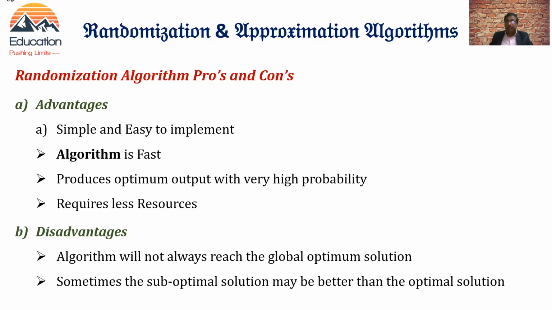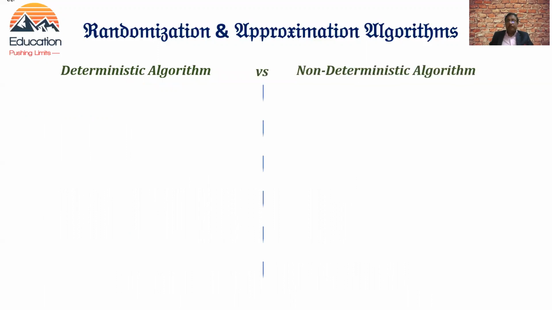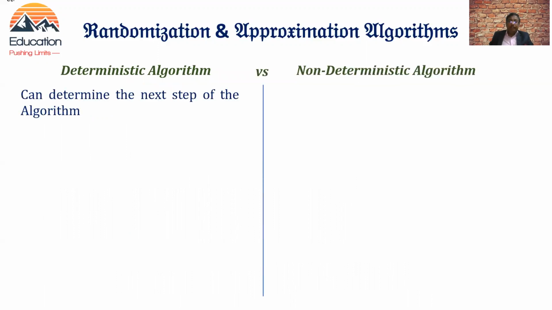Next, we'll move on to approximation algorithms. Before getting into approximation algorithms, we'll take a look into the difference between the deterministic algorithm and non-deterministic algorithm. A deterministic algorithm can determine the next step of an algorithm. You know what the next step is, how it is going to get executed, and what the complexity of the next step is. The step-by-step complexity is known in a deterministic algorithm, whereas in non-deterministic, you cannot determine the next step of the algorithm at all.